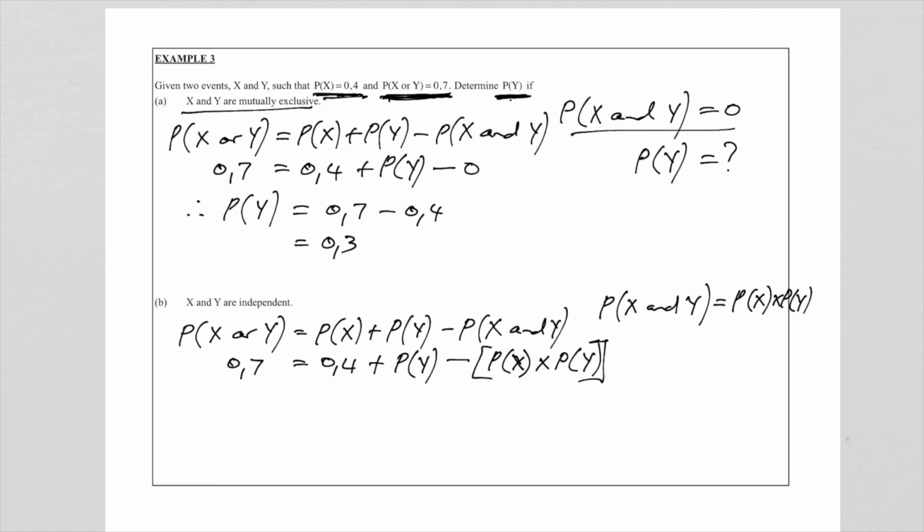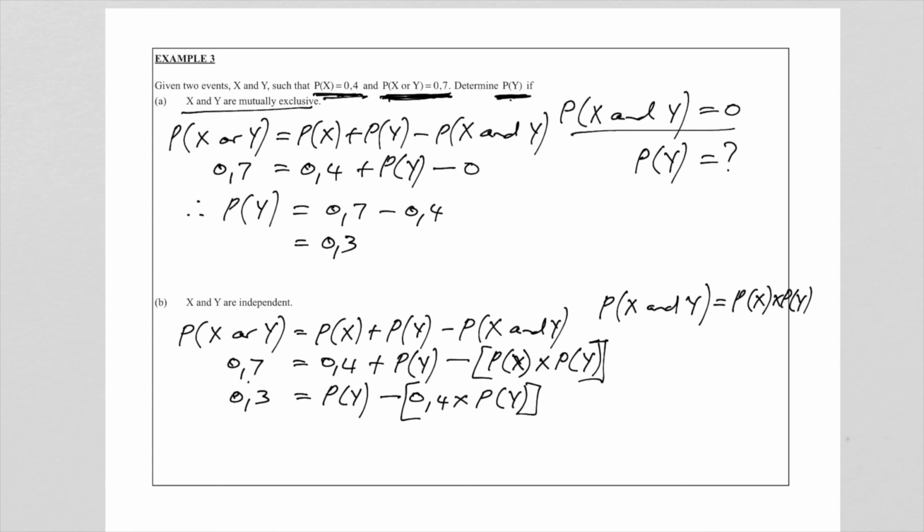So let's now, in the meantime, take this 0,4 to the left. So this will become 0,3. And that is then the probability of y minus that probability of x, which is the same as what was given to us, 0,4. So it's 0,4, and we can leave the brackets there. And we multiply this by the probability of y, which we don't know.